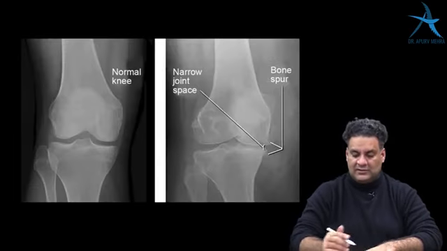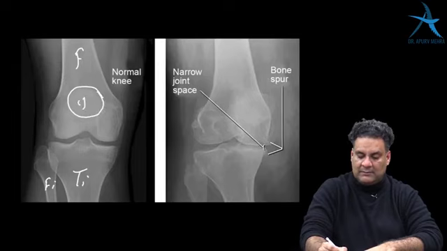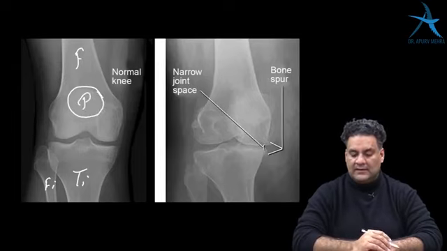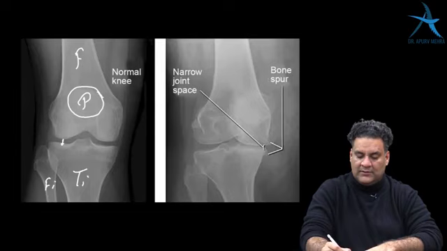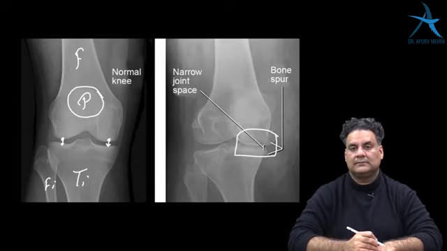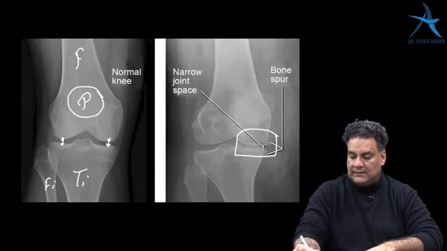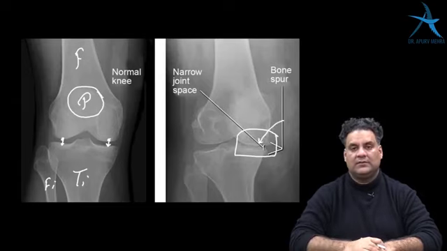Look at this X-ray. This is showing you the femur, the tibia, the fibula, and one bone here which people miss out, the patella. This is a knee joint which has got a normal joint space on both the sides. When there is destruction of cartilage on one area, the joint space is reduced.